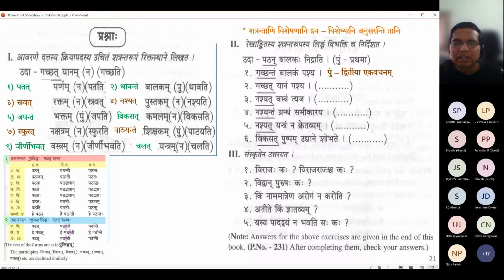So Gachan is the Pullinga form in Pratama Ekavachana. Gachanti is the Strilinga form. Gachat is the Napumsakalinga form. What to choose depends on what it is associated with. Here Balaka is the one who is associated. So Gachantam, Dvitiya Vibhakti Ekavachana Pullinga, is taken to track Balakam. So there is no native lingatva. It is available in all.